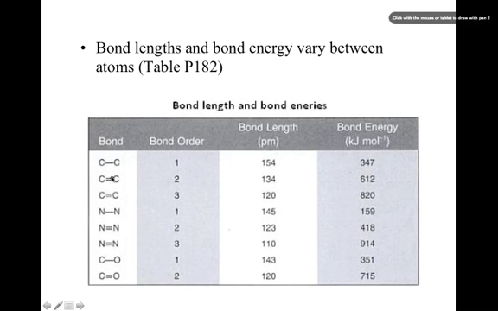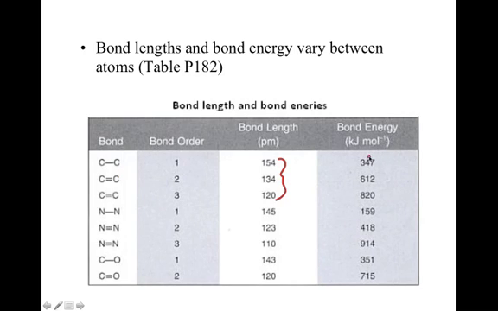This one would be a bond order of 2 because it's a double bond, and then a bond order of 3. What's the pattern that we see here between the single bond and the double bond? The bond length actually gets shorter. So a triple bond is a shorter bond than a single bond.